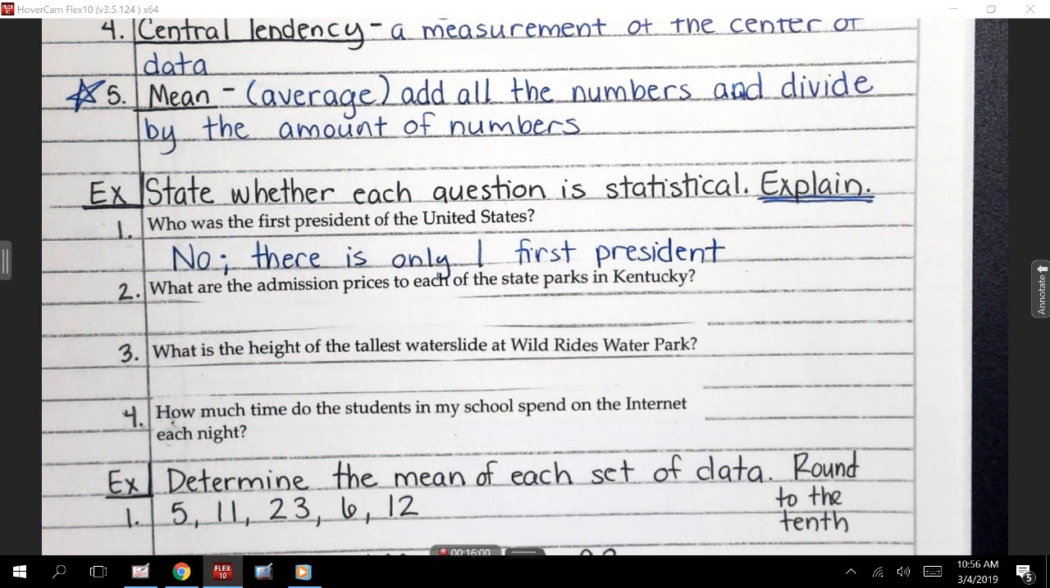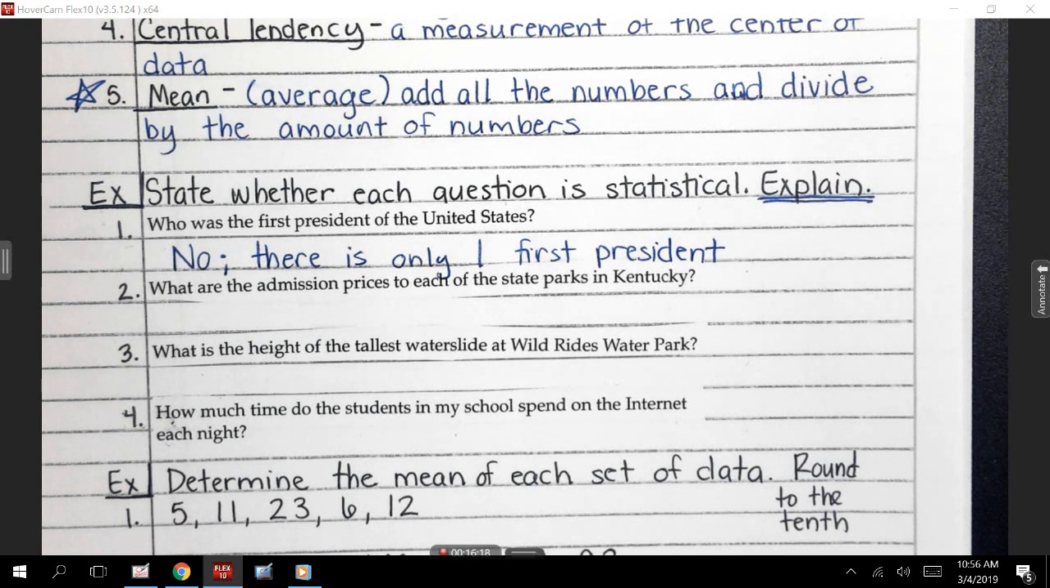Let's be very specific about our answers here. So I don't want to just put no, there's only one answer. We're going to say no, there's only one first president here, because that's just being a little bit more specific. And remember, you don't have to do this on your homework, but we want to be as specific as possible on our notes, okay?